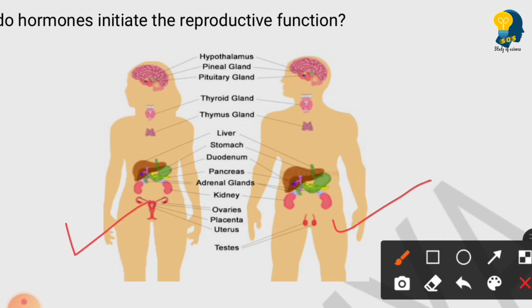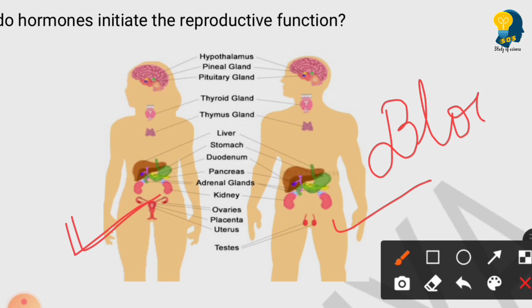Both the testosterone and the estrogen from the female will enter the blood. Very important. They enter the blood because we are talking about the endocrine glands, correct?